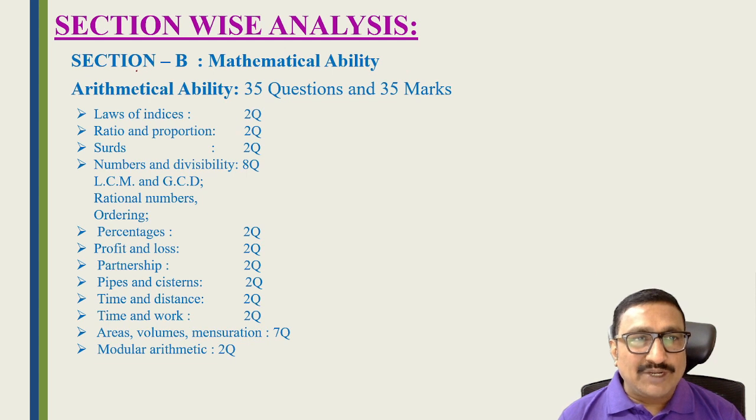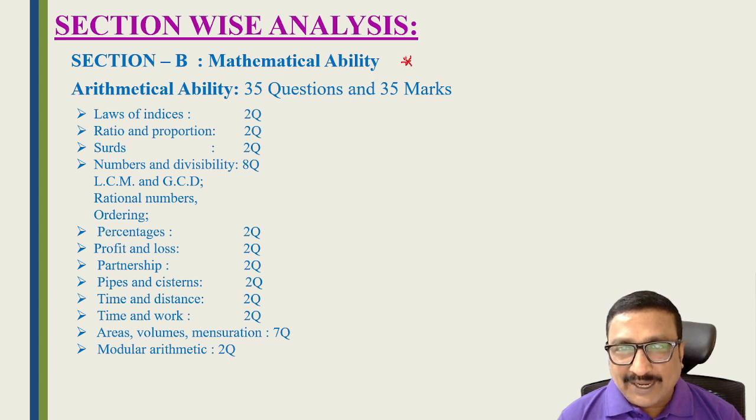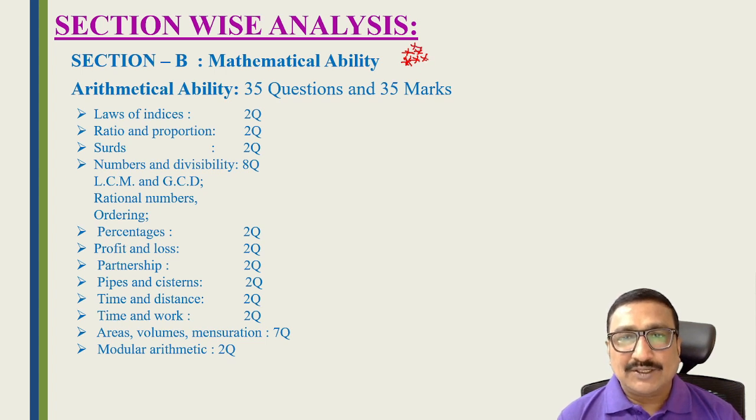Now we are going to discuss Section B, the mathematical part. It is one of the most important areas to decide your rank. Students who are very good in mathematical ability can definitely crack a good rank, like below 500 or below 100.